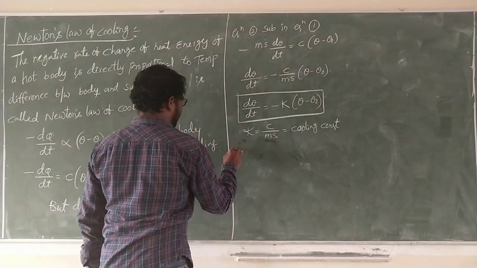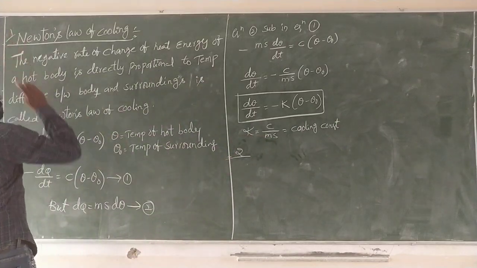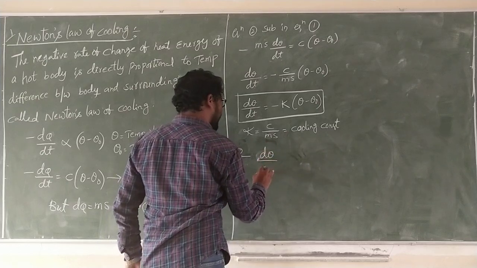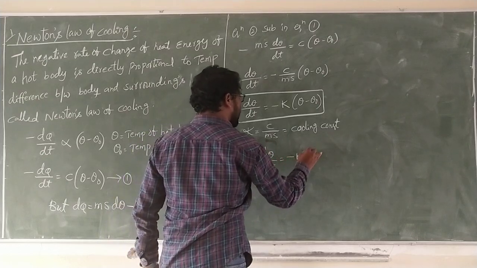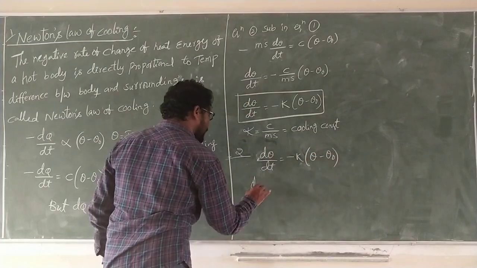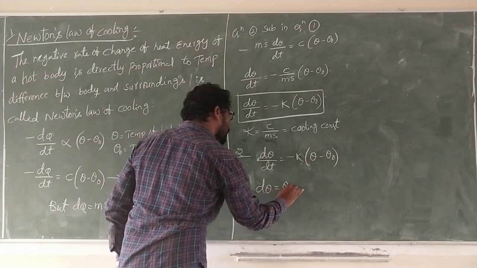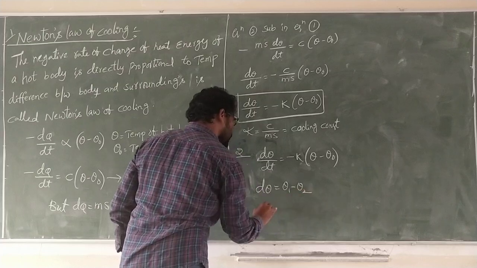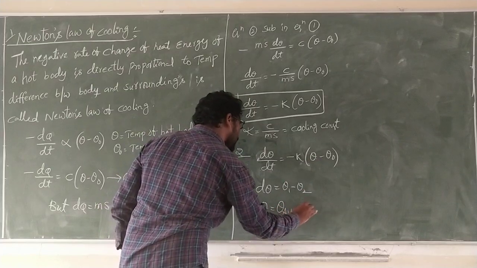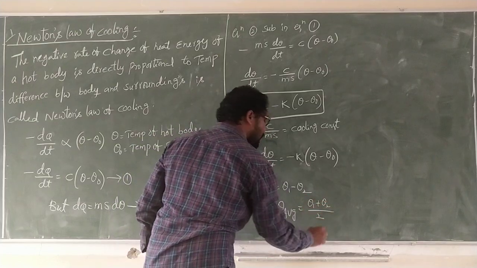See, d theta by dt is equal to minus k of theta minus theta naught, where d theta is equal to theta 1 minus theta 2, and theta is the average value of the hot body, theta 1 plus theta 2 by 2.